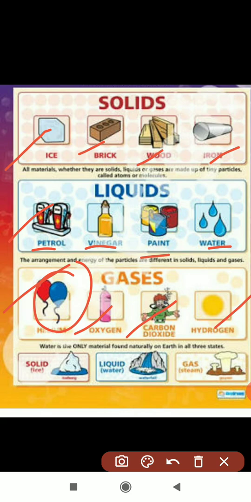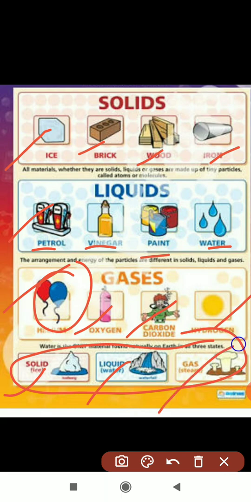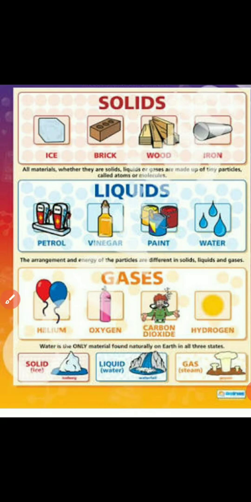These are all gas examples. Understood children? So water can be found in all three states. In solid form it is ice, in liquid it is water, and in gas it is steam. Now I think you understood the difference very well: what is solid, what is liquid and what are gases.